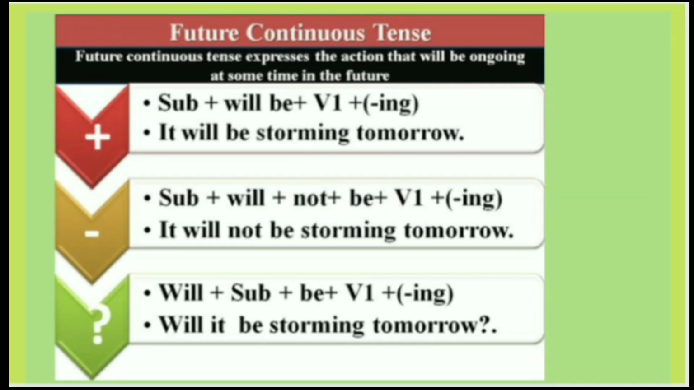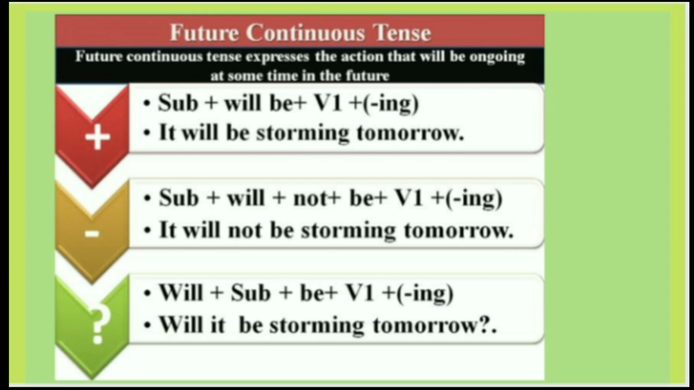Now look at the progressive tense. That means we are going to say that some action, we predict that some action will be going on in future. Future continuous tense expresses the action that will be going on or ongoing at some time in future. Structure for affirmative sentence: subject, helping verb will be, main verb with ing. It will be storming tomorrow.